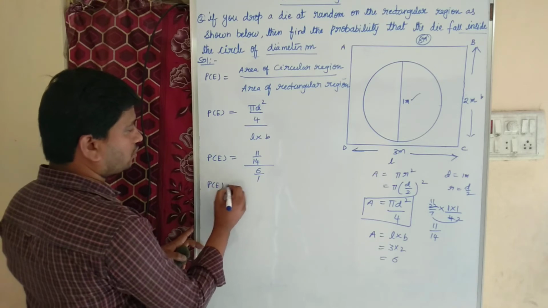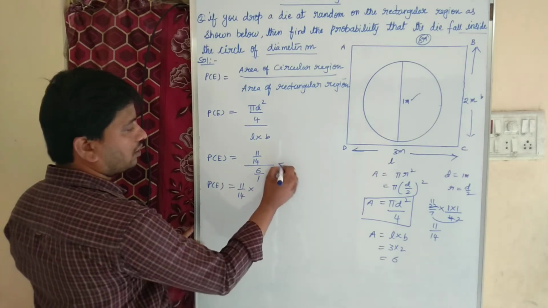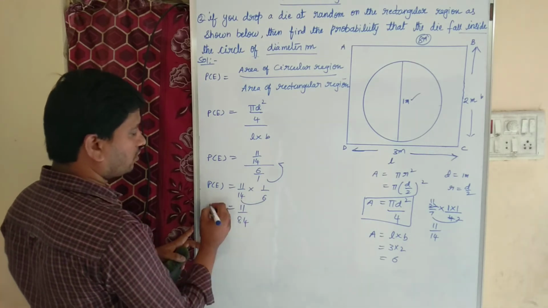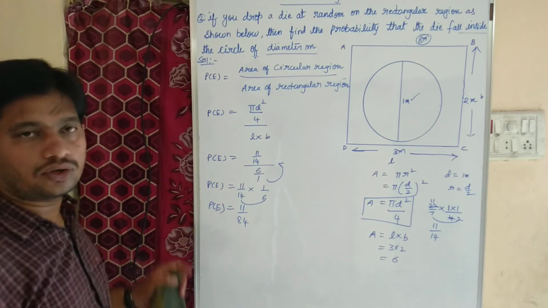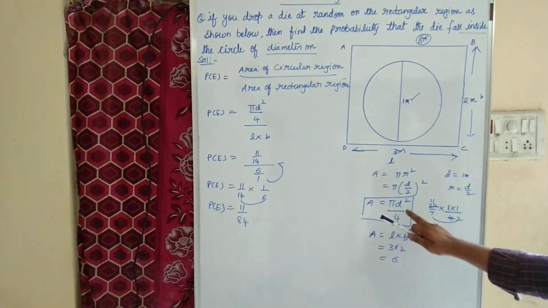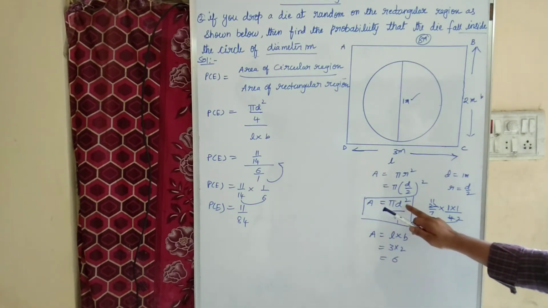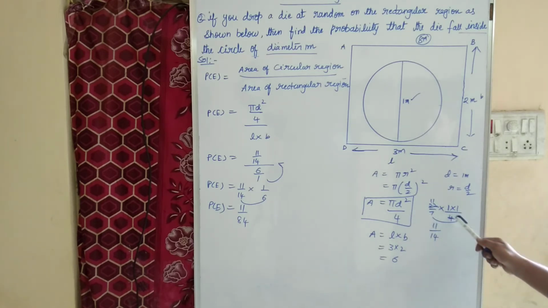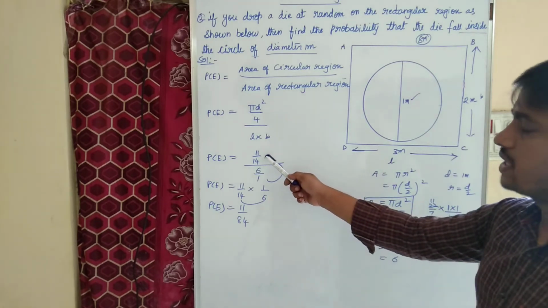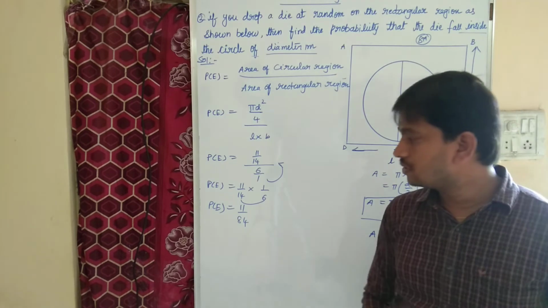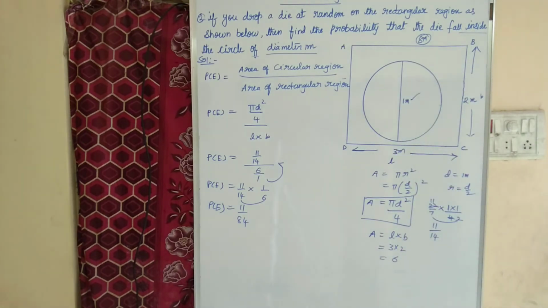So P of E equal to 11 by 14, it becomes 1 by 6. So that is 11 by 14 6s are 84. So what is the probability? That is equal to 11 by 84. Children, here I found individually the area of circle. If diameter is given, area of circle is pi d square by 4, pi value 22 by 7, diameter is given 1 into 1 divided by 4. I wrote here 2 2s are 4, 2 11s are 22, 11 by 7 2s are 14. That is area of circle. And then I found area of rectangle, 3 into 2 is 6. Reciprocal, it becomes 11 by 84. Okay children.